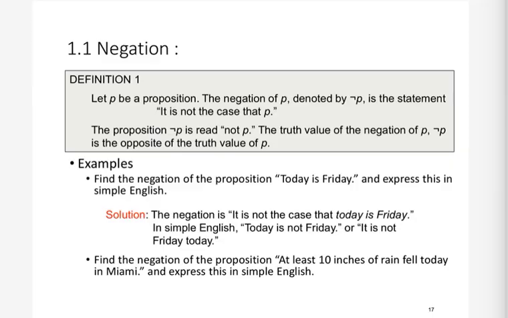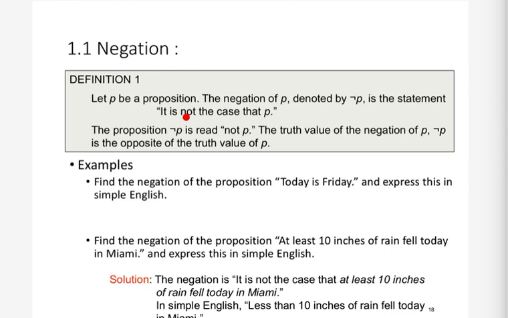Similarly, for the next example we can say it is not the case that at least 10 inches of rain fell in Miami. So basically we can also write this sentence in this way. In English, of course, we know that we can speak the same sentences in many different ways.